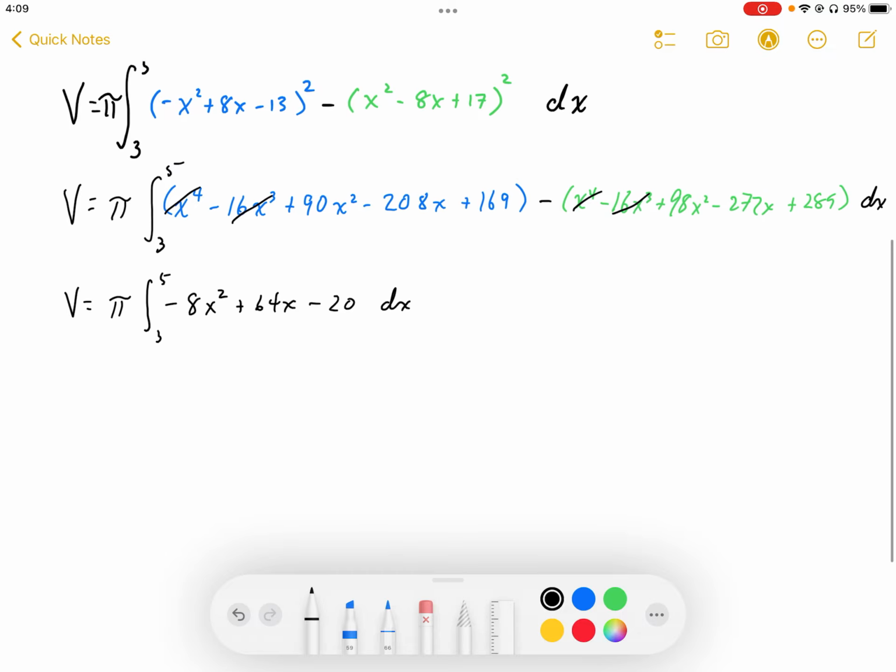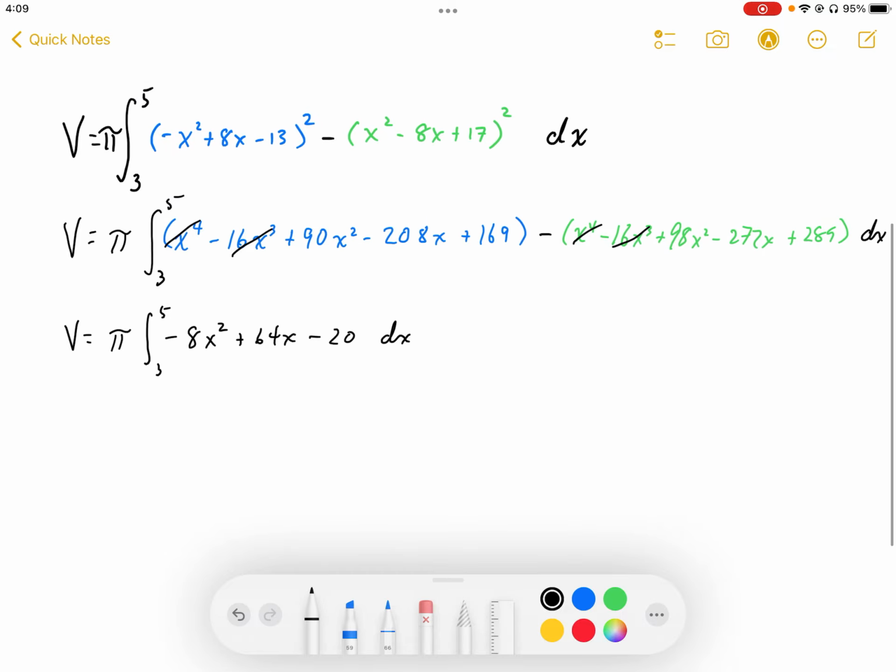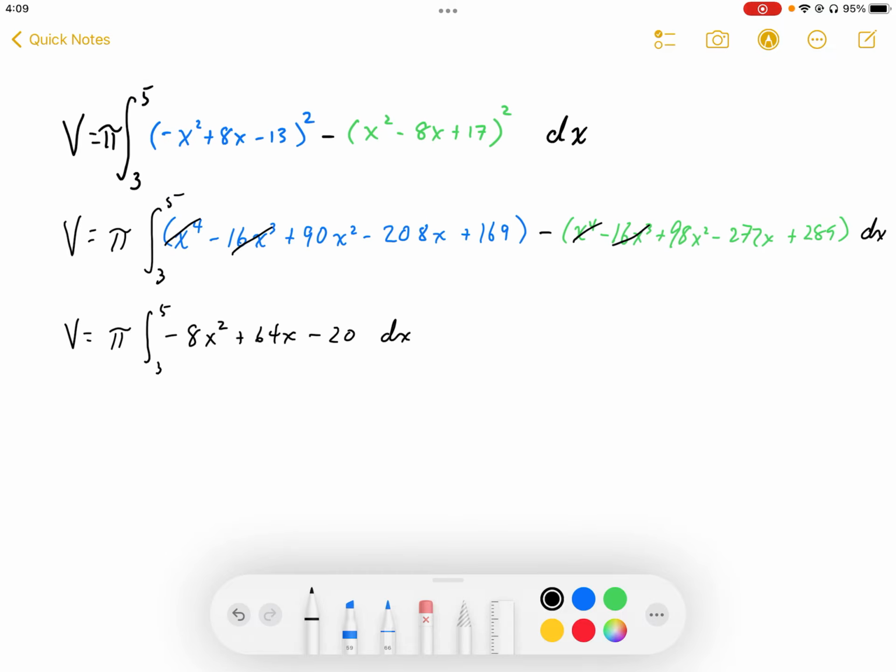So at this point, we've simplified this all, and now it's going to be easy to anti-differentiate. Now, be careful. Do not anti-differentiate this using a power of 2 and using some kind of substitution or some strategy like that. We need to expand these out. When the inside function is a quadratic, or if it's not a linear function, or a horizontal compression or shift, we have to expand these out. Okay, so now I have all this.